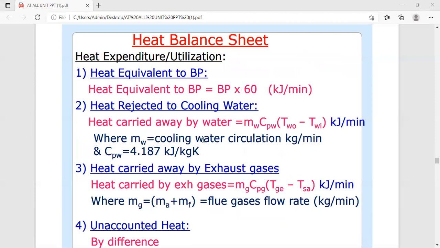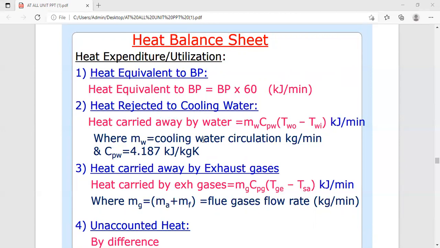Next is the heat expenditure. This is important. Heat expenditure, or heat utilized, means what? Heat energy of the fuel is partly converted into useful work, which we call the brake power, and the remainder is carried away by the cooling water, exhaust gases, and some heat loss due to radiation, incomplete combustion, and lubricating oil, which remains unaccounted for.